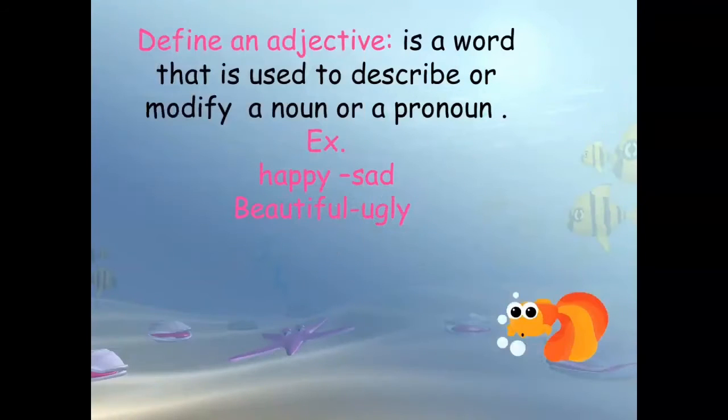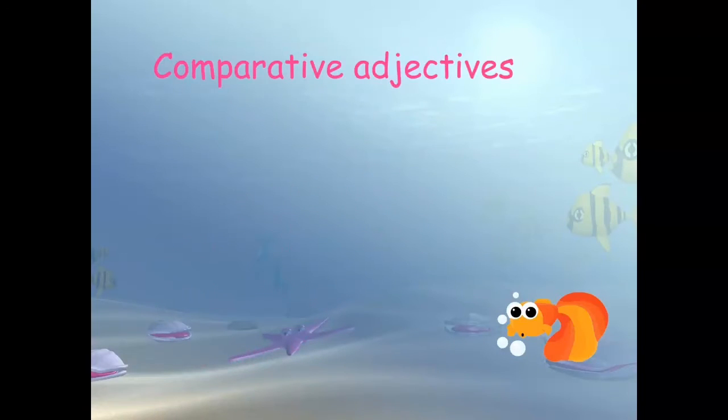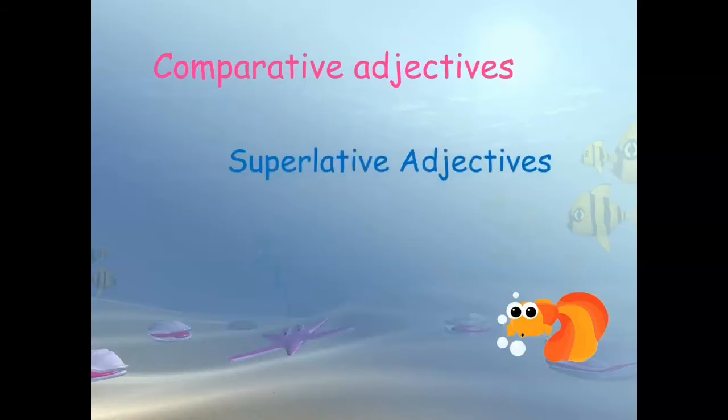So, define an adjective. Yesterday, I explained an adjective, or last time. An adjective is a word that is used to describe or modify a noun or a pronoun. We have happy, sad, beautiful, ugly, small, big. We took it before, all of them. Today, we will talk about comparative adjectives and superlative adjectives. Focus with me, please, girls. My lesson today is very important.